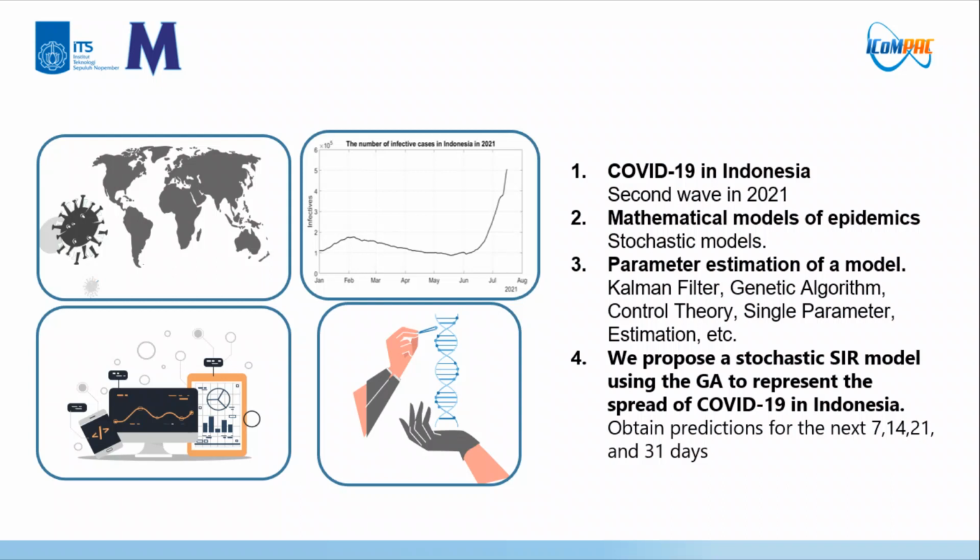There are several methods to solve this problem, namely Kalman filter, genetic algorithm, control theory, single parameter estimation approach, etc. Among these various methods, genetic algorithm is one of the popular methods for optimization because of its easy implementation, low computational time, and fairly accurate results. In this paper, we propose a stochastic SIR model using the genetic algorithm to represent the spread of COVID-19 in Indonesia. We perform simulations to obtain predictions for the next 7, 14, 21, and 31 days, which are compared with the actual data.